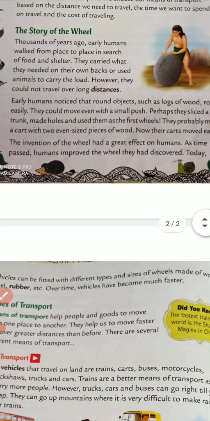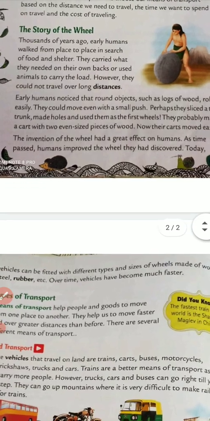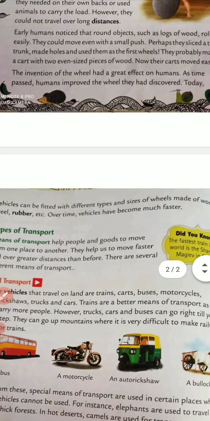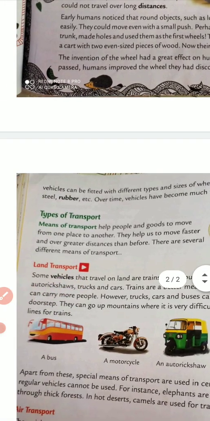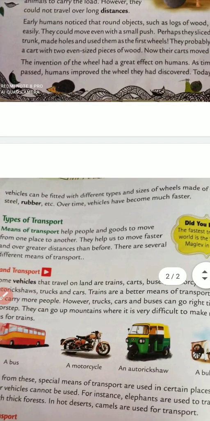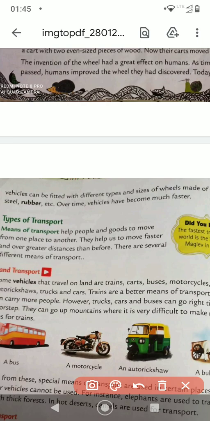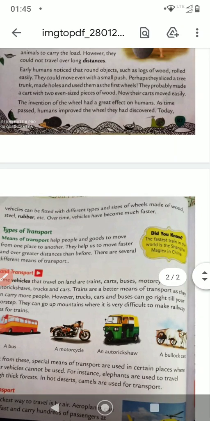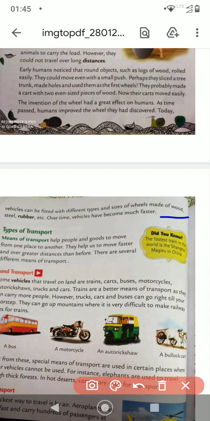Today, vehicles can be fitted with different types and sizes of wheels. Now please underline what are the different materials the wheels are made up of. So the wheels are made up of wood, steel, rubber, etc.